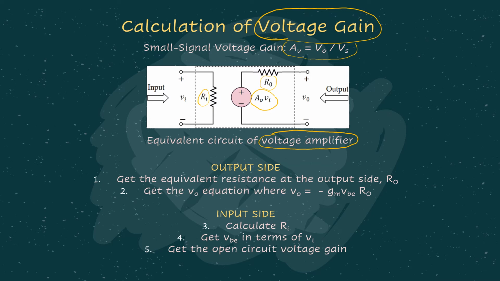So in this case, for our BJT amplifier, we want to find all these important parameters related to the voltage amplifier model, which are Ri, AVVi, and R0. So how can we find them? Using the steps suggested here. First, we get the R0 value, and then we get the V0 in terms of R0. Then from there we calculate for Ri. Then we get VBE in terms of Vi. Later we can get the open circuit voltage gain, which gives all three parameters for the voltage amplifier model.